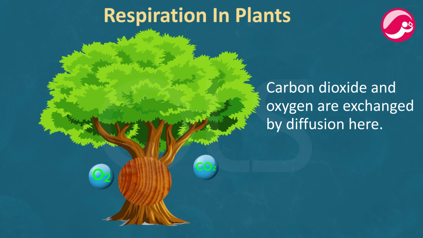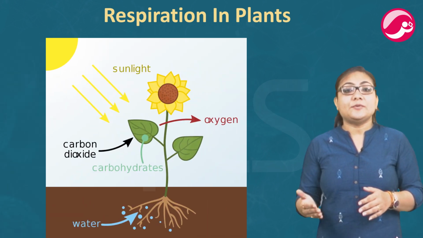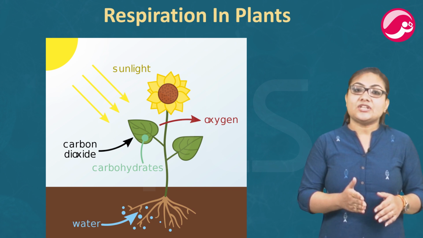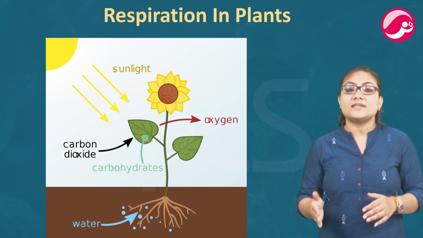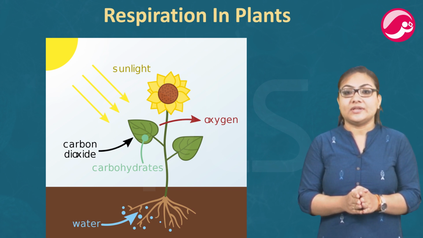The direction of diffusion depends upon the environmental conditions and the requirements of the plant. At night, when there is no photosynthesis occurring, carbon dioxide elimination is the major exchange activity going on. Now, during the day, carbon dioxide generated during respiration is used up for photosynthesis, hence there is no CO2 release.